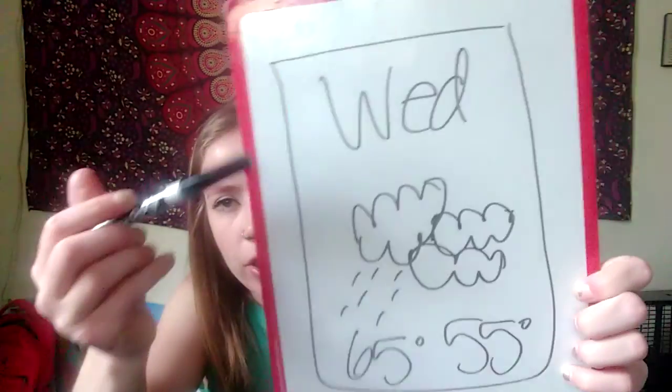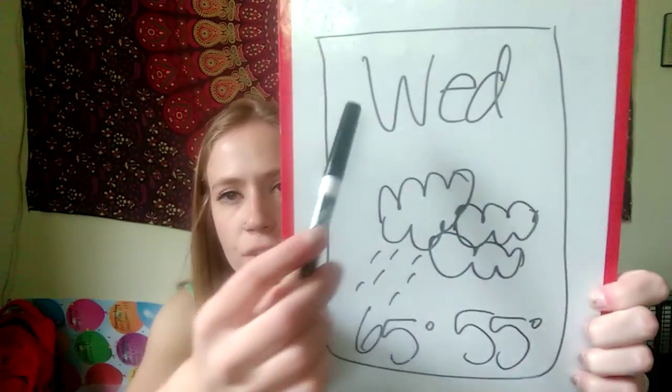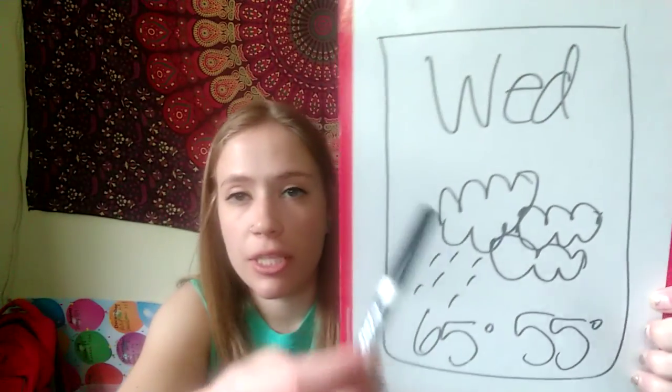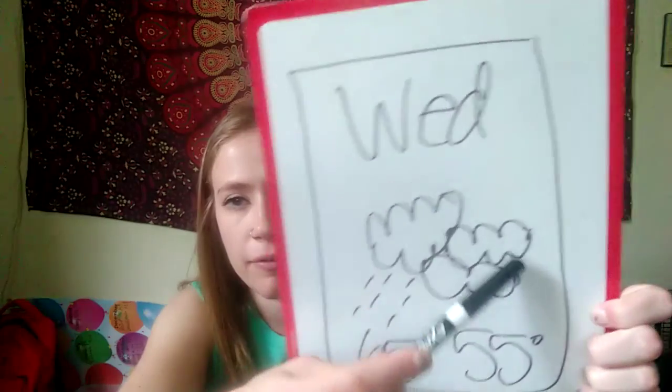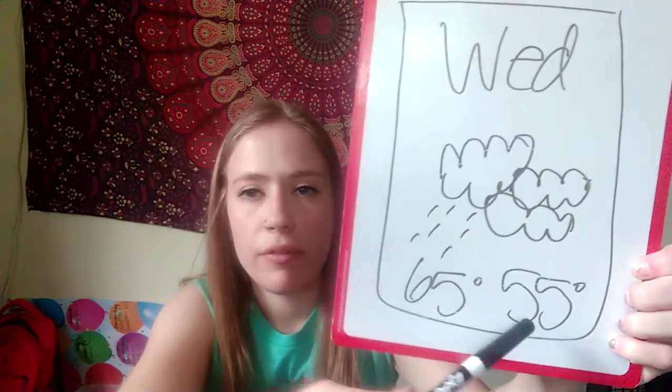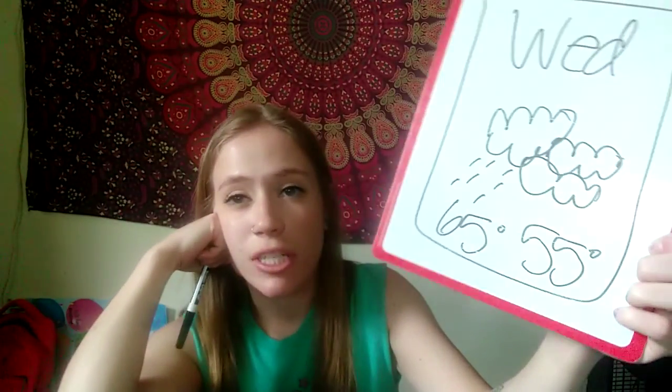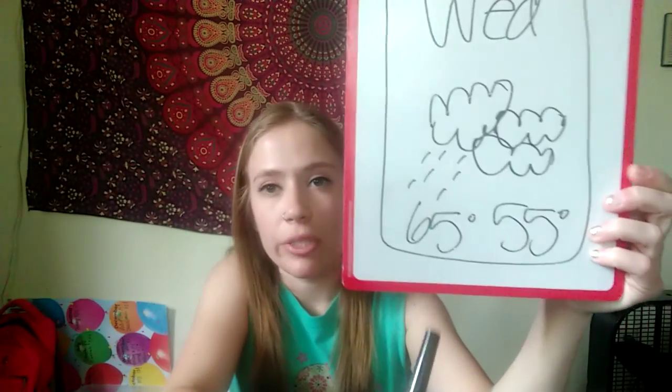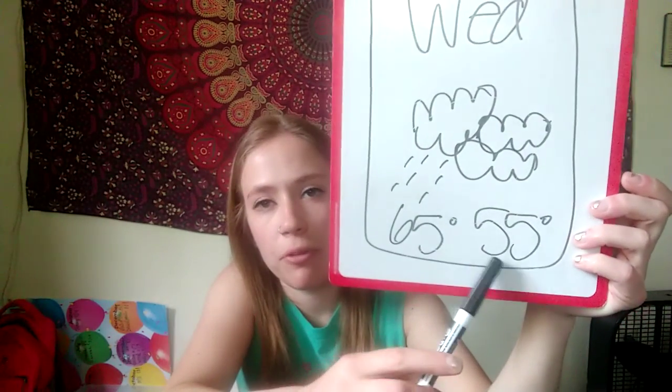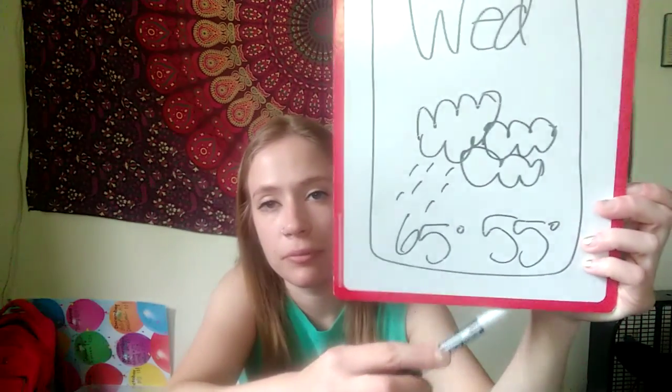Okay, so if you have your blue box around Wednesday, W-E-D, which is short for Wednesday, the type of weather we're going to have tomorrow. And then one of these is going to be our highest expected temperature tomorrow. So will 65 degrees or 55 degrees be our highest expected temperature tomorrow?